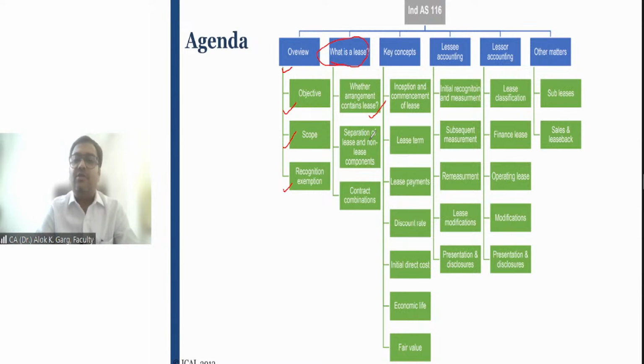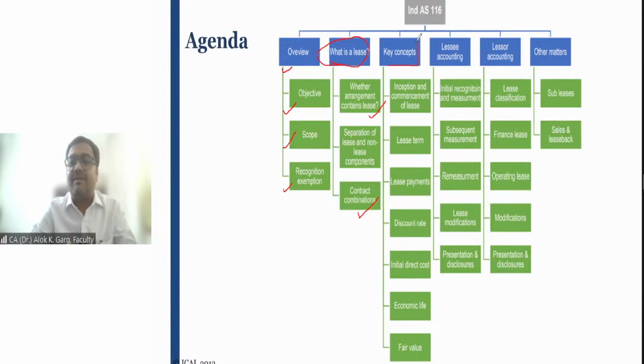So how to separate the lease component and the non-lease component, we are going to discuss in this particular standard. Contract combination, that is, when two contracts will be combined or when a contract should be separated, we are also going to discuss.